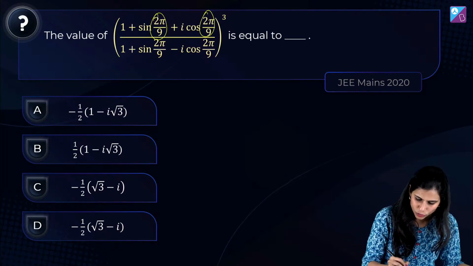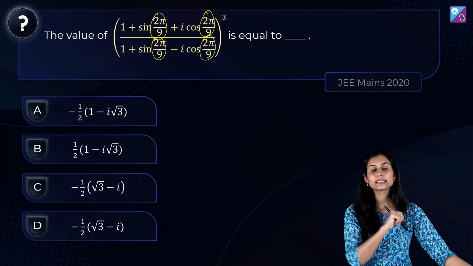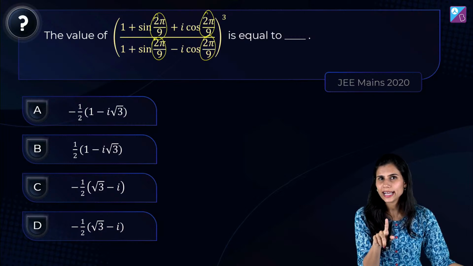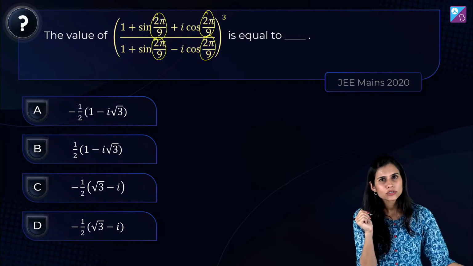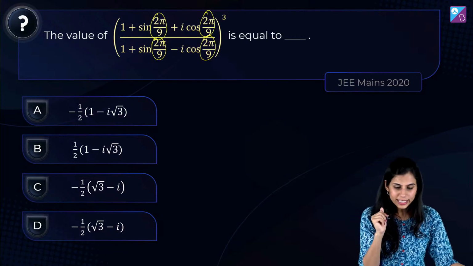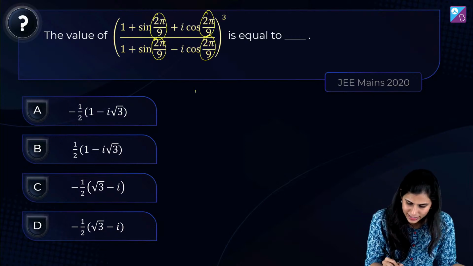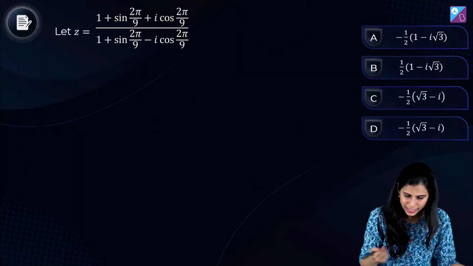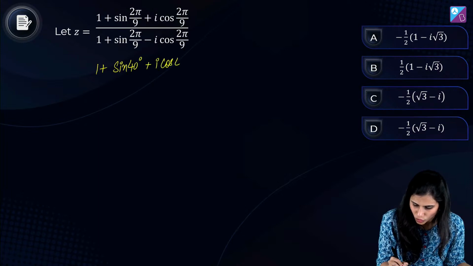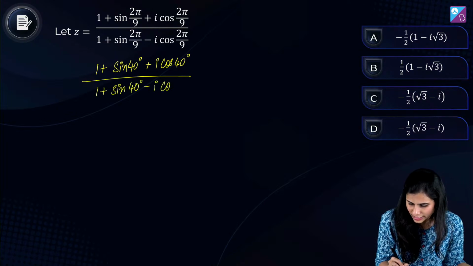सबसे पहले तो ध्यान से देखो 2π/9 is the angle universally sitting and this is not that good looking an angle. मैं इसको डिग्री फॉर्म में कन्वर्ट कर लेती हूँ. π/9 gives me 180/9, that is 20. 20 into 2 is 40. So I'm going to deliberately write this as 1 plus sine 40 plus iota times cos 40 upon 1 plus again sine 40 minus iota times cos 40.